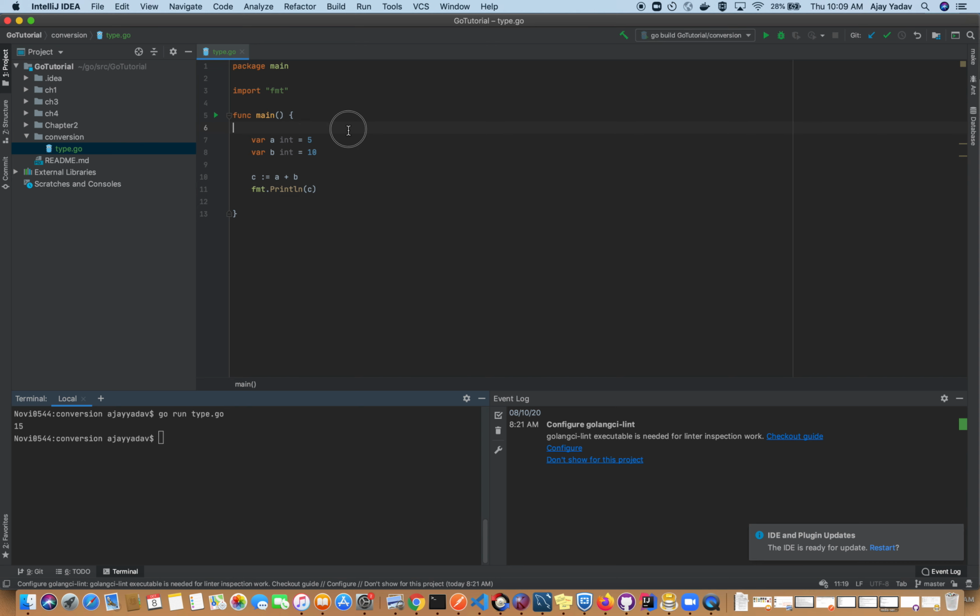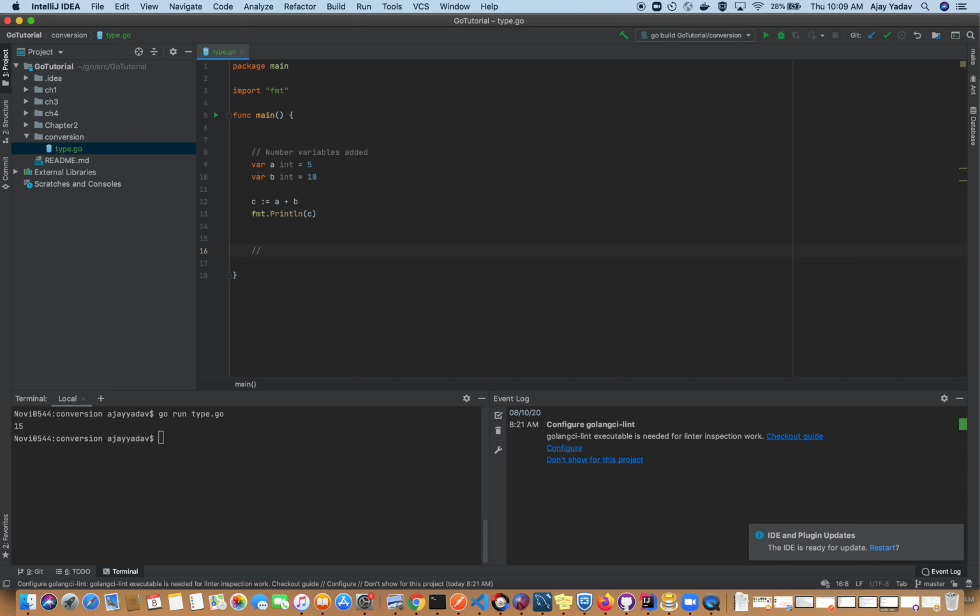So this is added. What have we proved? Number variables get added. But what happens if we try to use the plus operator over strings? These strings will be joined. On numbers, they get added; on strings, they get joined. So let's try that as well.